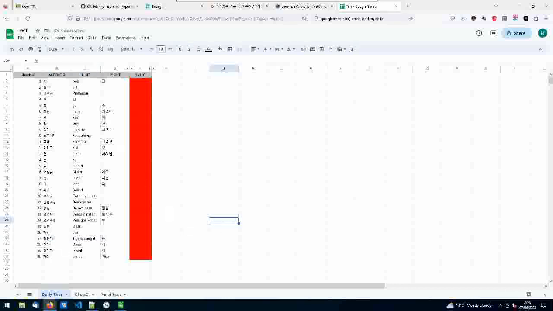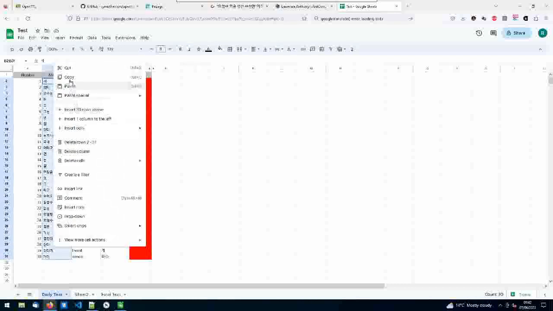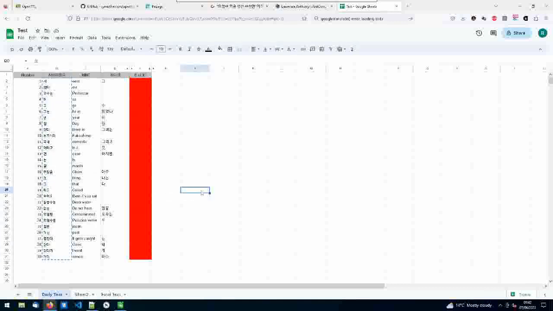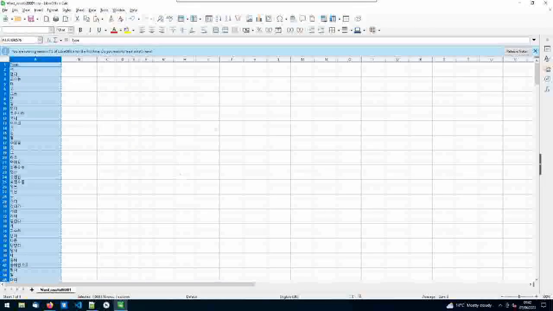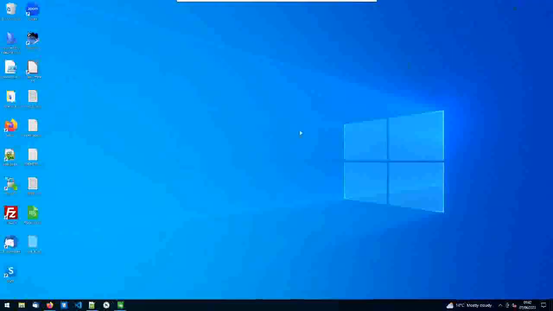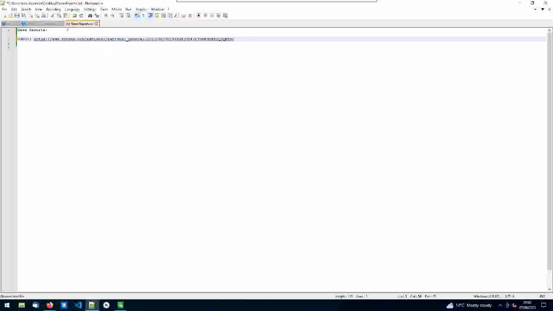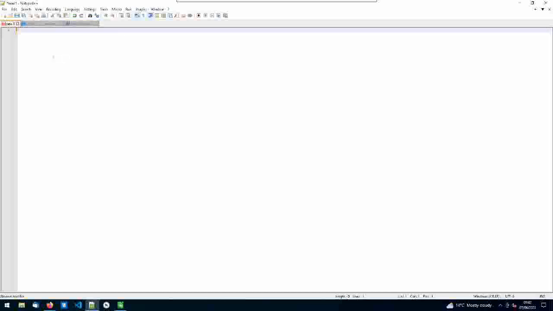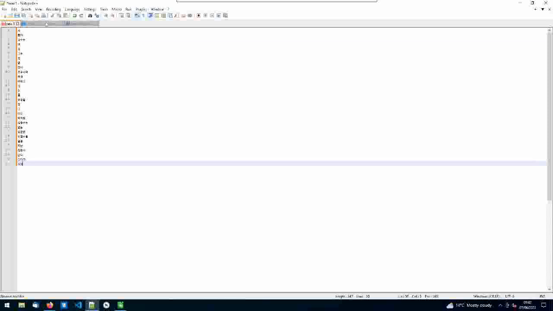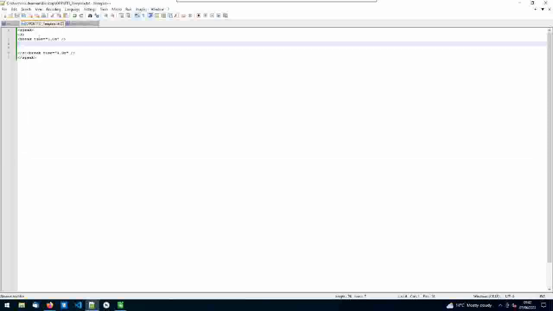Right. Now, once I've got this, I have got what I need to learn for the day, which is great, but now I also want to be able to listen to it. So what I'm going to do here is I'm just going to copy these words, and I'll just drop back into my text editor. And in my text editor, I'm going to stick in the words. But I've got here a template for what I need for the OpenTTS.